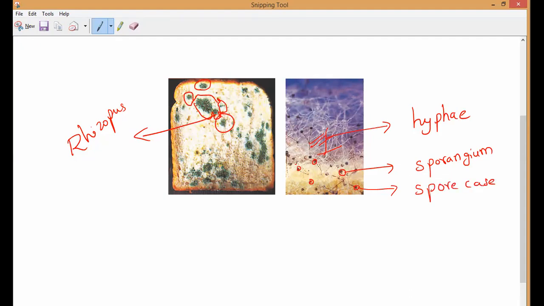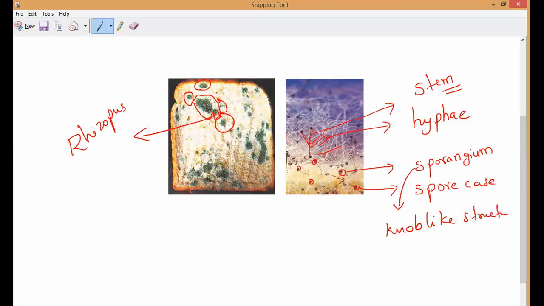Now, have you noticed below this spore case there are small black stick-like structures? Have you seen? That is what we call the stem. You have to remember it. These balls, the sporangiums, we can call knob-like structures, K-N-O-B.